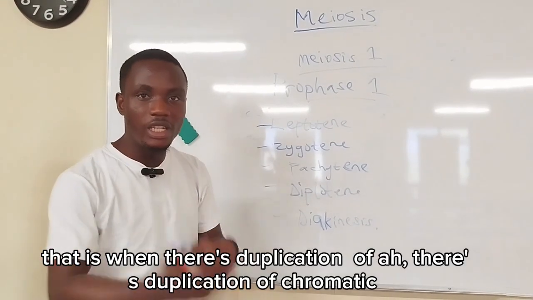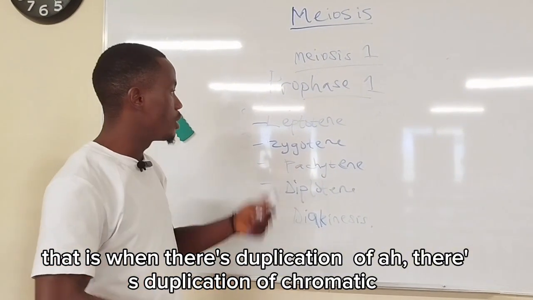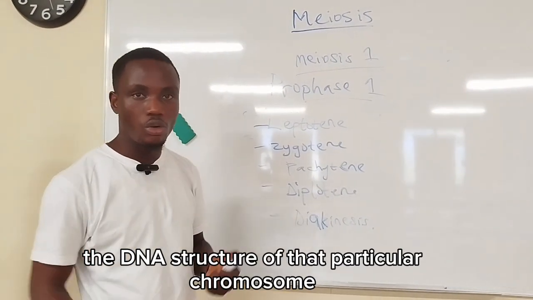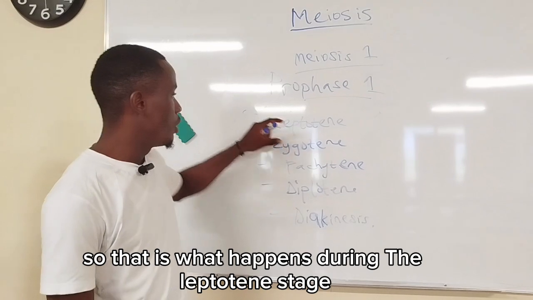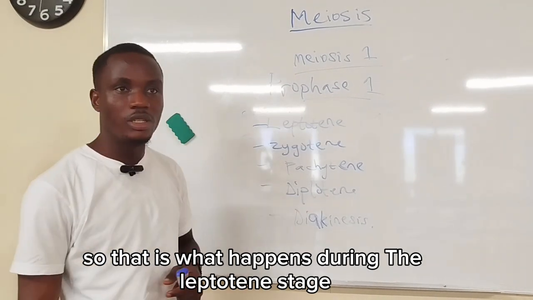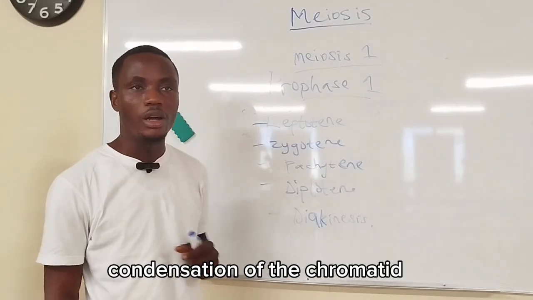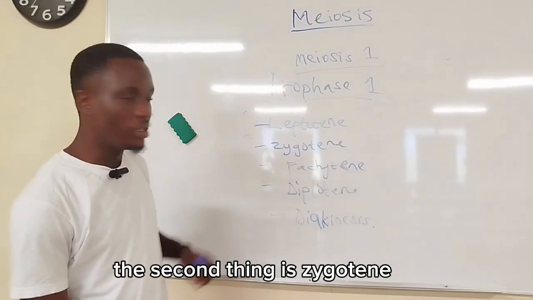That is when there is duplication of the chromatid, the DNA structure of that particular chromosome. So that is what happens during the leptotene stage. Basically, condensation of the chromatid. The second thing is zygotene.